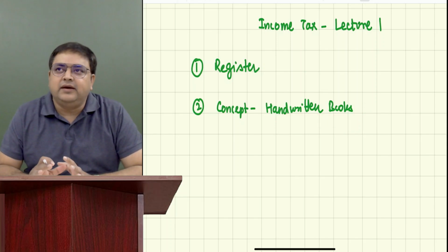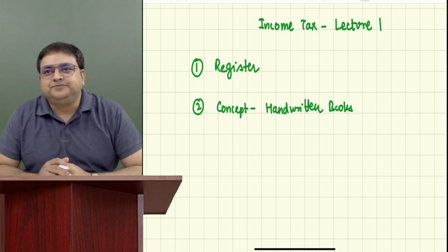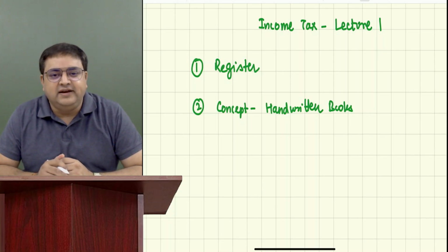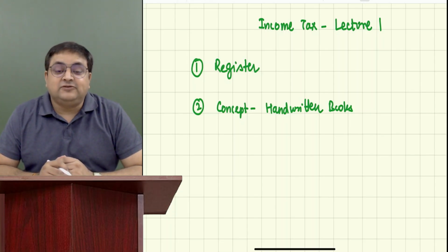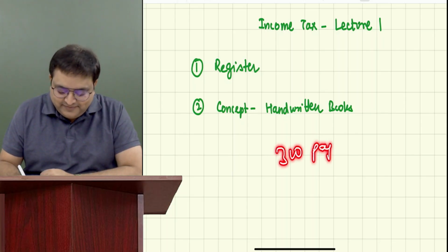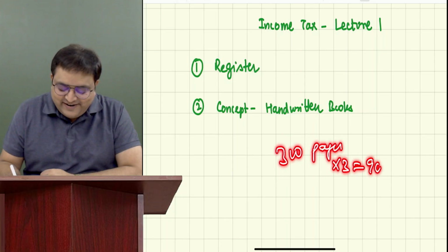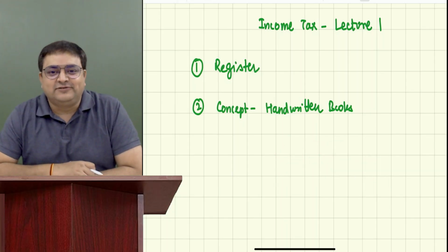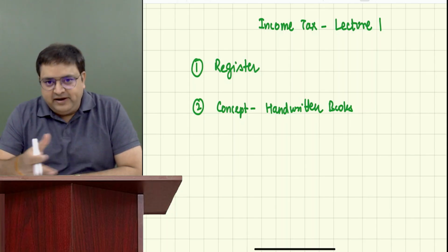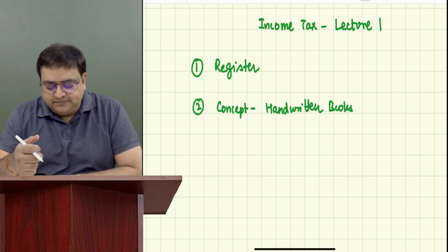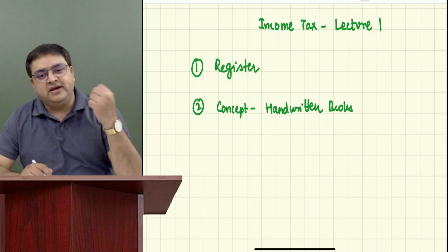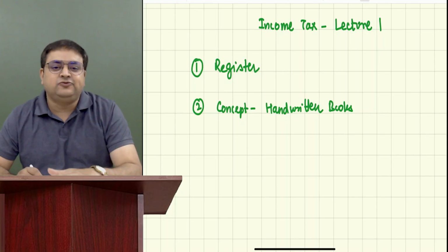I'm telling you, in my career, when I started teaching income tax way back, somewhere about 2010 and 11, I used to give three books, at least of 300 pages each, that is of 900 pages. I used to give these books to the students to read. But over the period of time, I have now compiled this book into just 200 pages. Whatever there was in 900 pages has been compiled beautifully in these 200 odd pages.